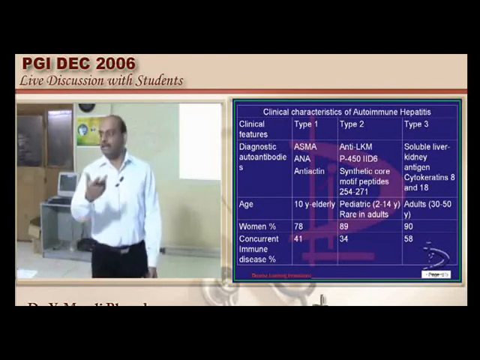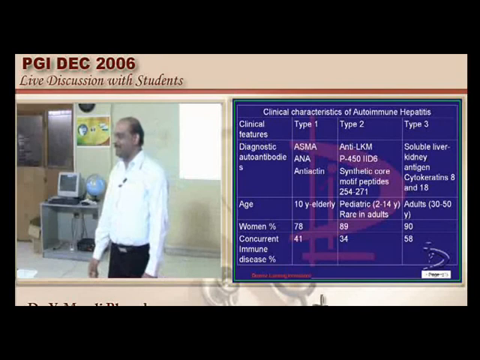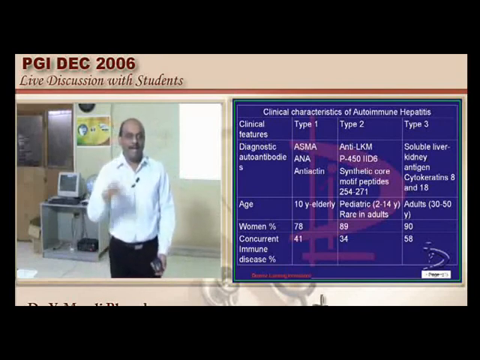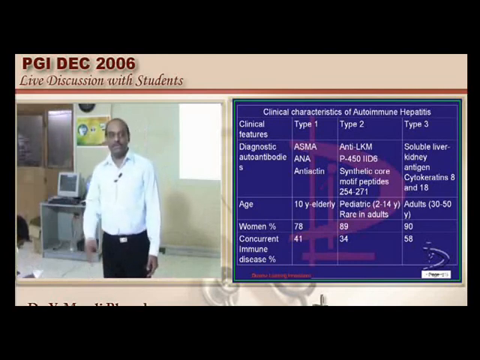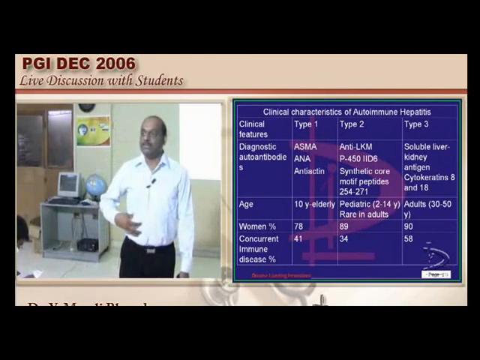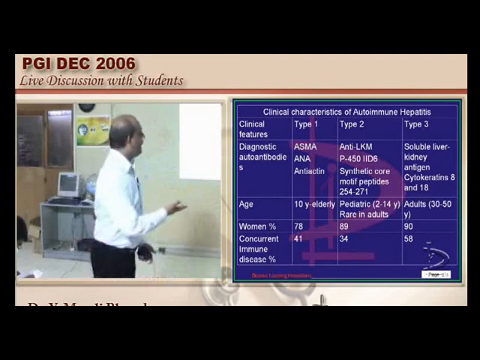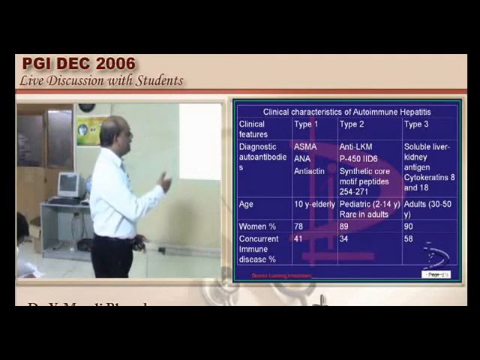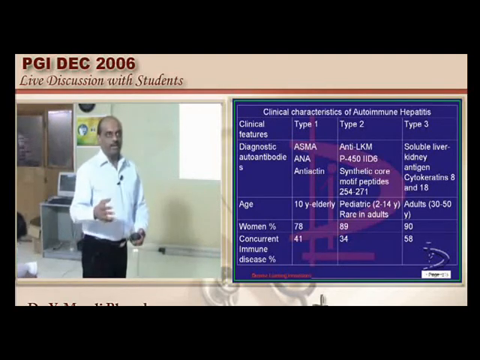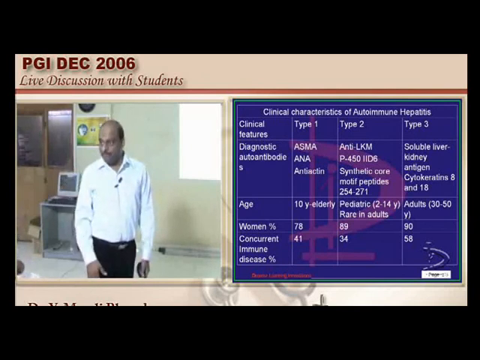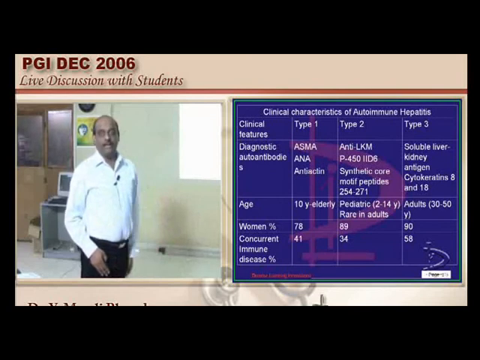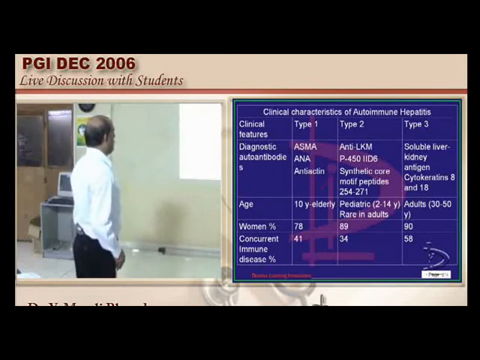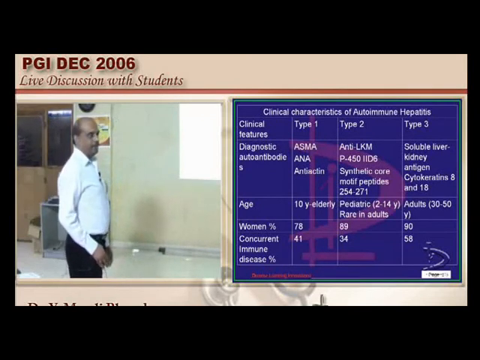Then you will quickly get the serological profile done. Then your anti-LKM antibody is also negative. Then still you like to consider autoimmune? Definitely. Autoimmune hepatitis, because it can be type 3 where soluble liver and kidney antigen SLA antibody can become positive. So that's the reason, doctor, autoimmune hepatitis is a very common entity which you have to be sure how to approach. Age also will help you.